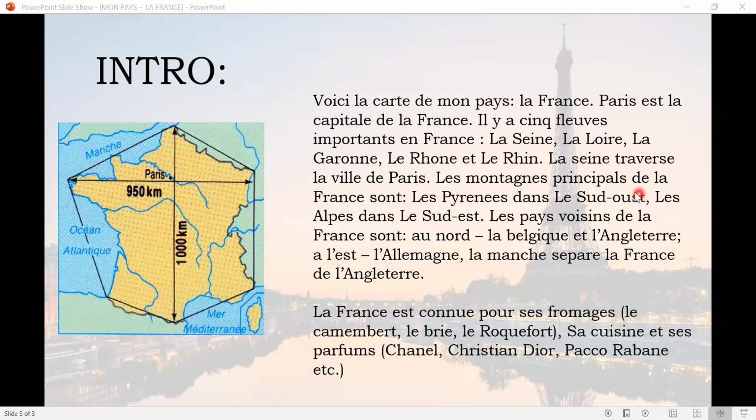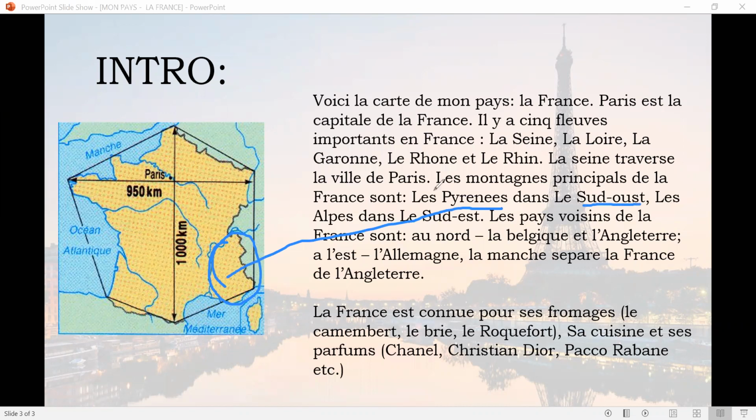Over here we can see the Pyrenees in the southwest. Pyrenees is a mountain range located in the southwest area, meaning over here. Let me draw the mountains with a light blue color. So here are the mountains, the Pyrenees, in the southwest.